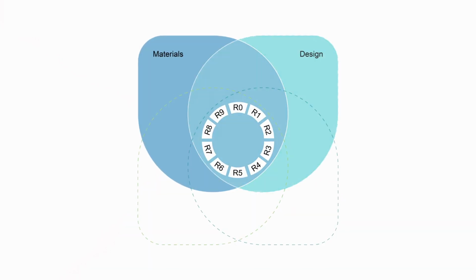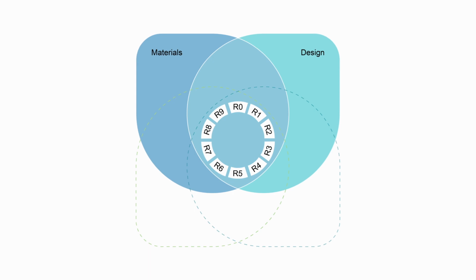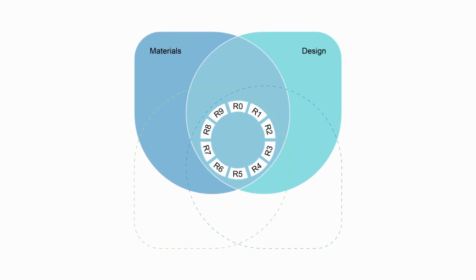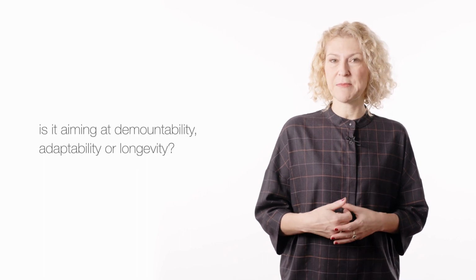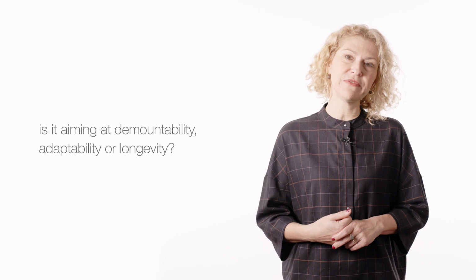Material choice has an impact on the architectural design of the product and vice versa. Therefore, the second domain of the canvas looks into design choices and the main architectural features of the product. Is the product design aiming for modularity, or is it aiming at demountability, adaptability, or longevity? These questions shift the focus to a product's internal interfaces by looking in on how the parts of a product, component, or assembly are connected. They also relate to a product's external interfaces, and by that, how the product is integrated into the building.